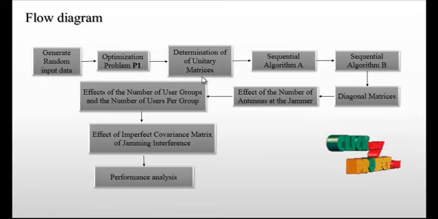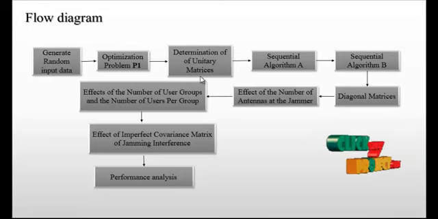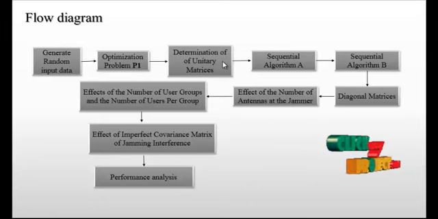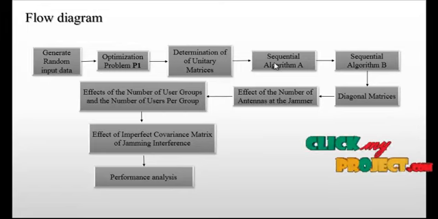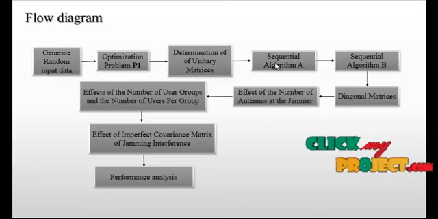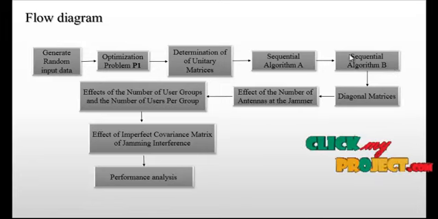These unity matrices reveal the different characteristics of our signal and of the NOMA system, and improve the power domain. The determination of unity matrices is the major step before applying our two different algorithms, sequential algorithm A and sequential algorithm B. Sequential algorithm A is implemented only for the channel sequence carrier, and sequential algorithm B improves the spectral efficiency of the power domain.